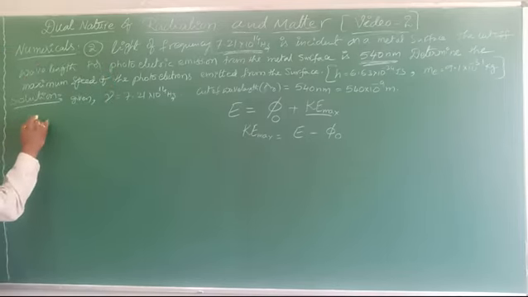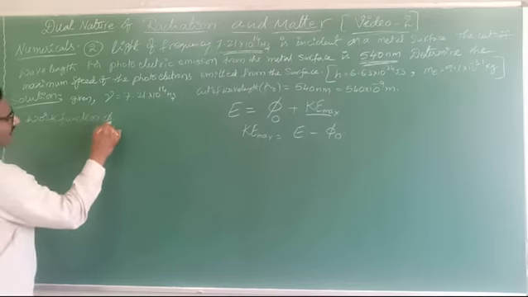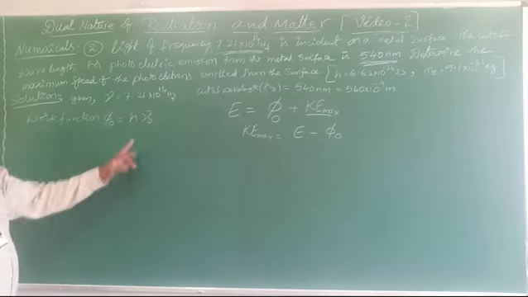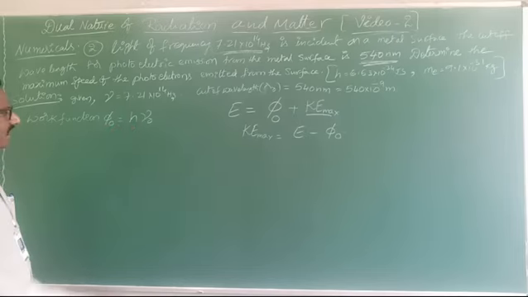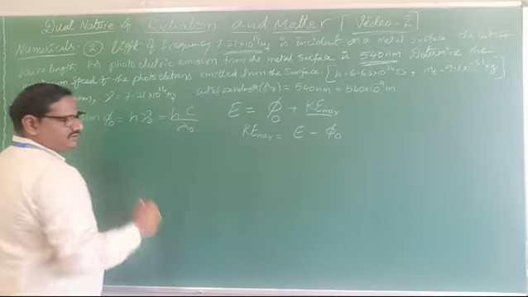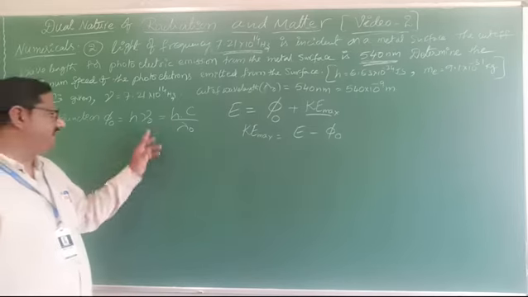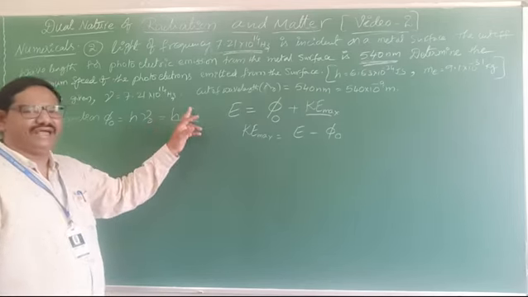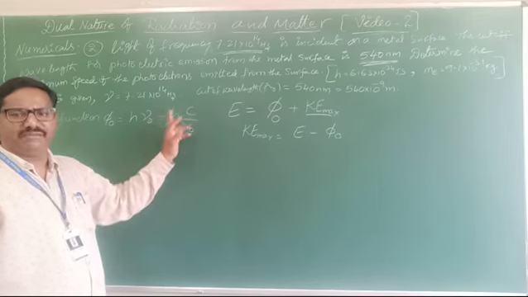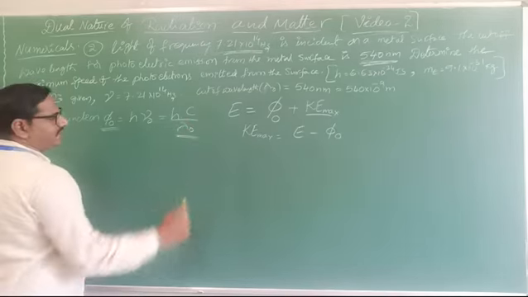So here I am writing about that work function. What is the work function? It is represented by phi naught. Phi naught equal to h nu naught. So nu naught, how do you write in terms of lambda? I will write h into c by lambda. What did I write? Nu equal to c by lambda, already everyone knows that. So in terms of lambda naught, c by lambda naught. So that equation will be nothing but phi naught equal to hc by lambda naught.